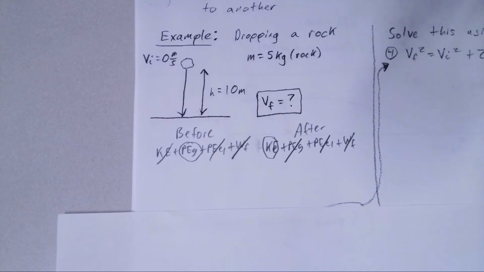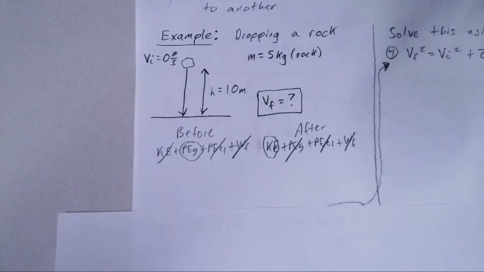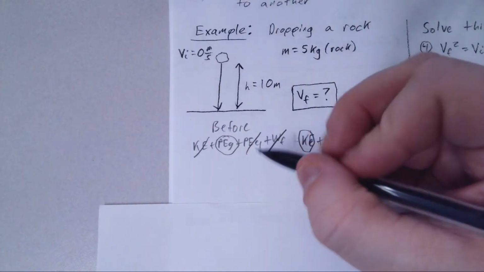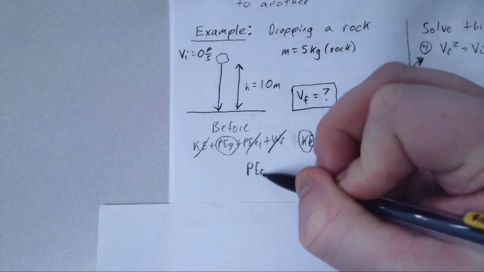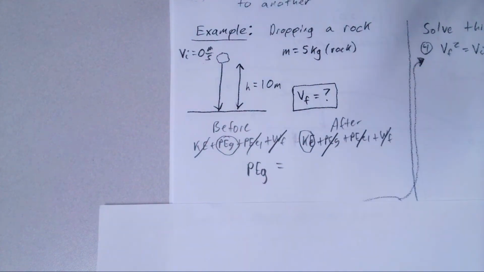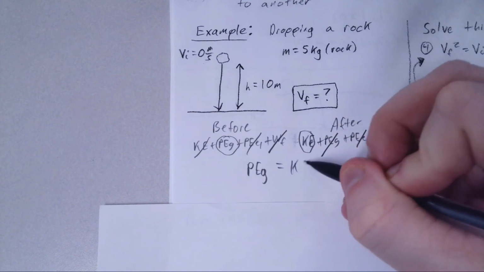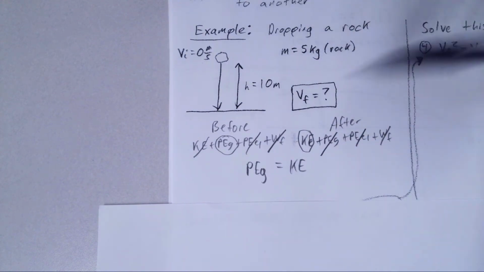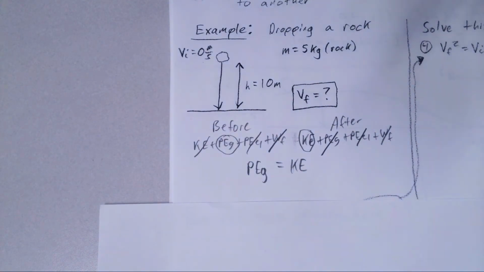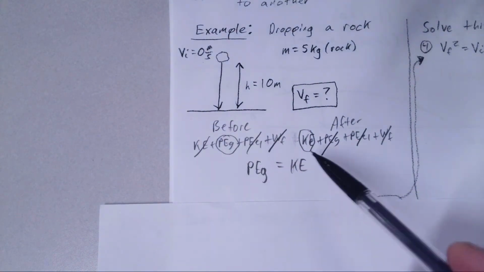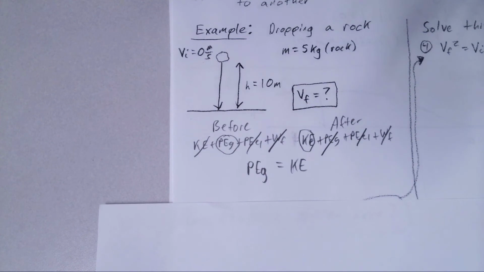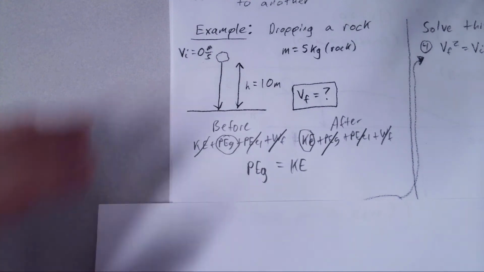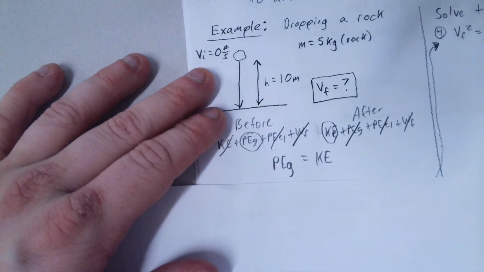Conservation of energy says that all the energy in our system has to be conserved. Another way of saying that is that all the energy in the beginning, in this case the gravitational potential energy, is equal to the amount of energy we have in the end. The rock is transforming its energy from gravitational potential energy to kinetic, so whatever amount this is over here is going to be transformed into this. This is a scenario where we just have one energy going to another. There are others where we have multiple energies transforming into different types of energies. So if we can set those equal to each other,